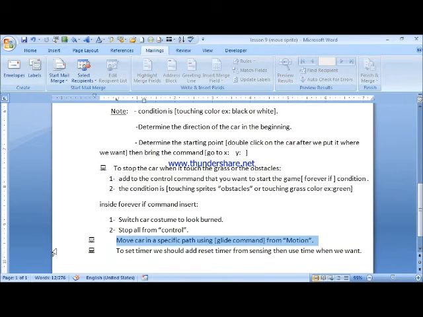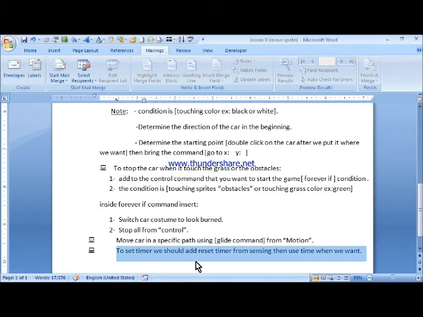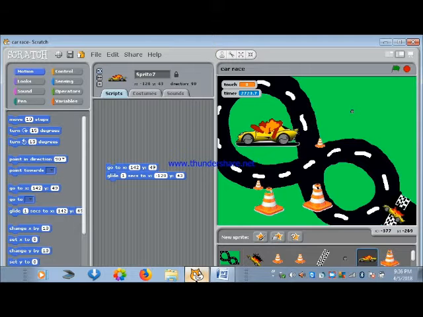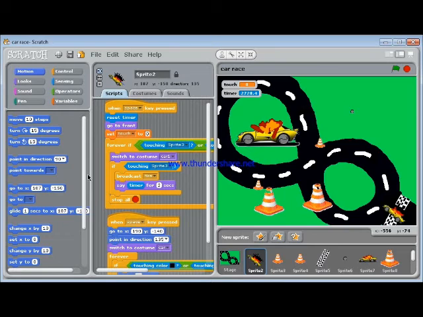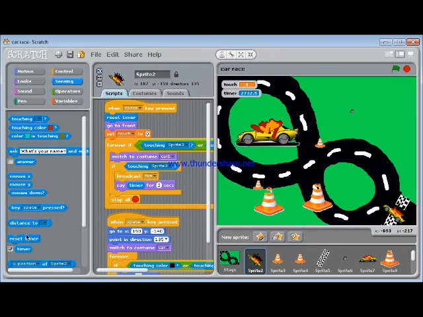To set a timer, we should add reset timer from sensing, then use the timer when we want. We double click on the car sprite and then choose from sensing reset timer and add it to this script.